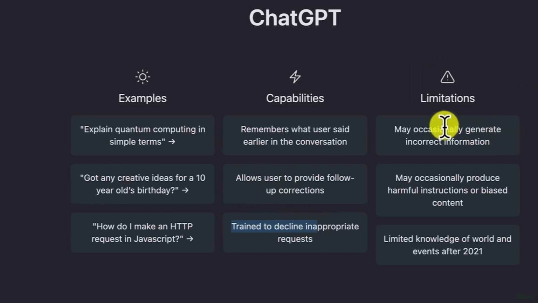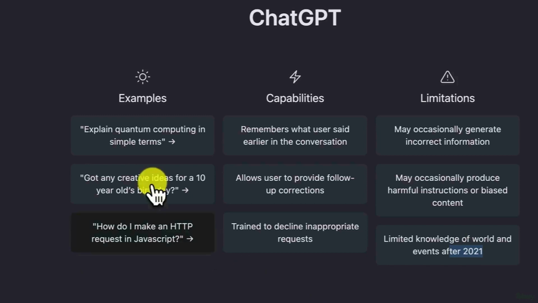And then you have limitations. These are the limitations of ChatGPT, which have been highlighted, so just take note. It may occasionally generate incorrect information. This one is just a preview. It may give you incorrect information, but the probability of that is very slim, and there are cases when you can train it to give you incorrect information. It may occasionally produce harmful instructions or biased content. This is also part of its limitations. And it has limited knowledge of the world and events after 2021, because it picks its information from pools of available information online. Anything beyond 2021, it might be difficult for you to find on this artificial intelligence tool.